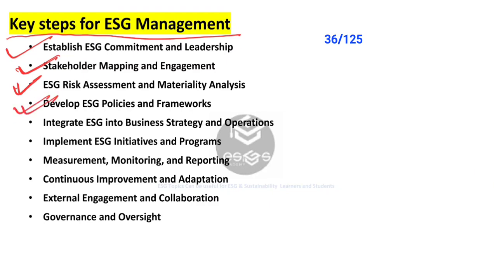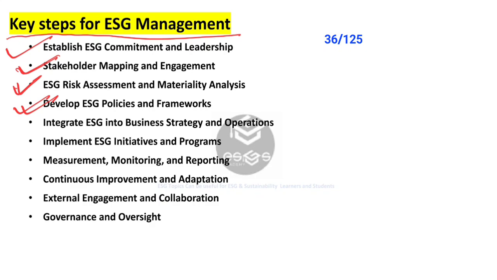Next one is developing ESG policies and framework. We need to develop policies. In this, we can say establishing ESG policies that outline organizational commitments, responsibilities, and guidelines for integrating ESG considerations into decision-making processes. The next one is to adopt certain frameworks, recognized ESG frameworks like UN SDGs, SASB, TCFD, GRI, to guide strategy development, performance measurement, and reporting on ESG metrics.